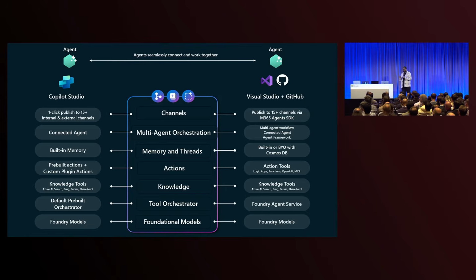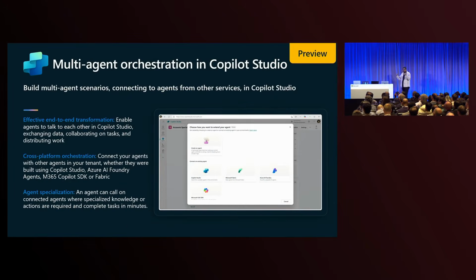That said, all of these low-code and pro-code tools have similar underpinnings in knowledge tools and models. Again, connecting back to the fact that they're all powered by Azure AI Foundry. And as we announced this week, Satya mentioned it yesterday, Charles mentioned it today, they can work well with each other because of these common underpinnings. So we're proud to announce, again, that multi-agent orchestration will go into public preview in early June.